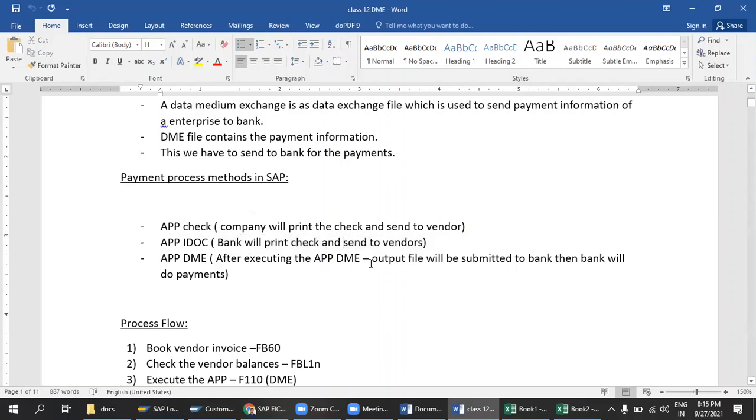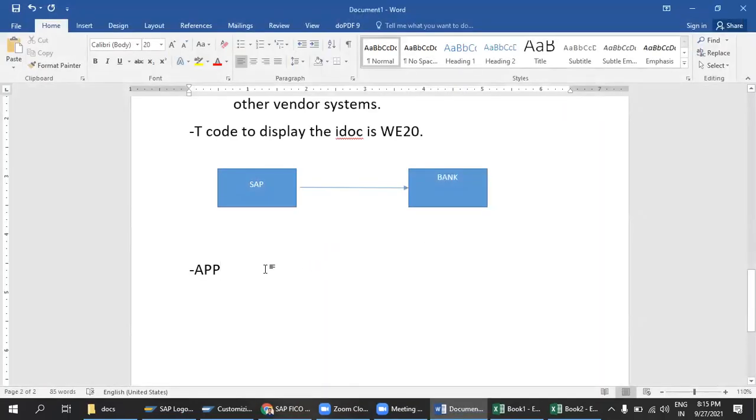Okay, so you are clear, right? What is this APP IDOC concept here? Yes, Vishnu. Okay, so that is the APP IDOC concept. This we are going to discuss in this session. One minute, I will give some steps.